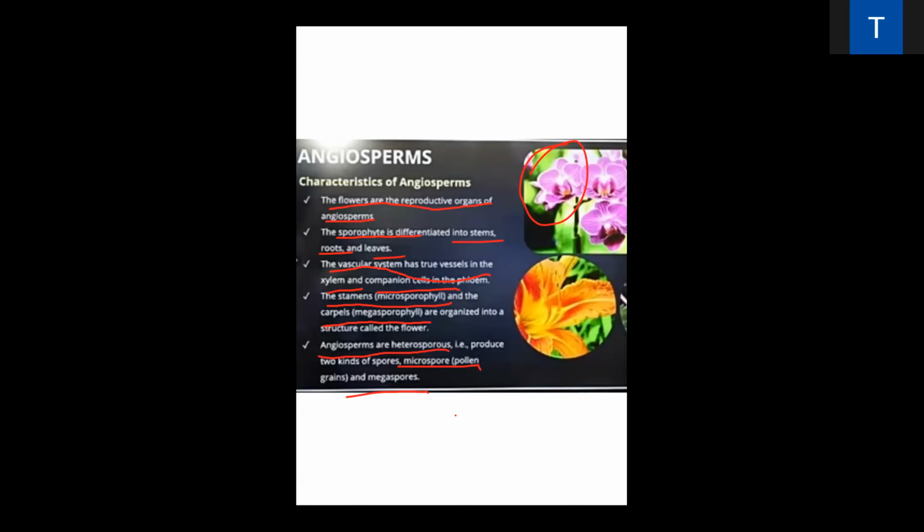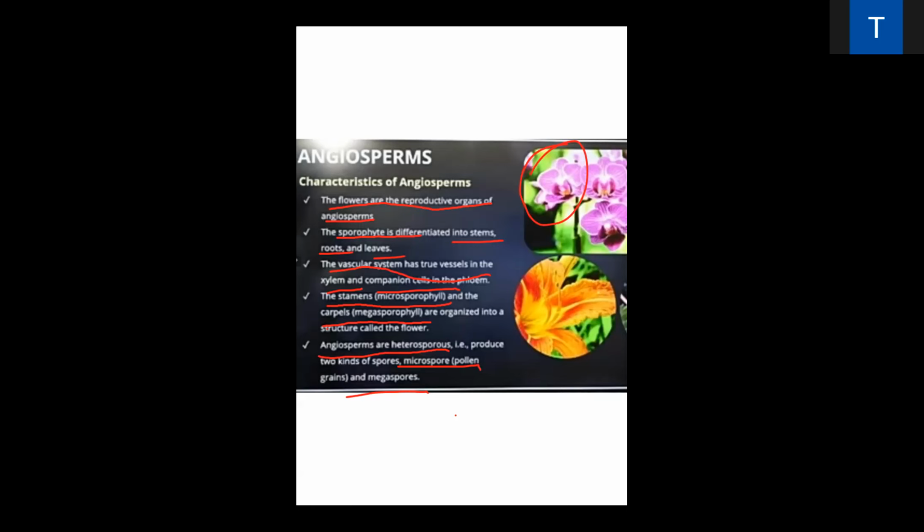Everybody understood? Yes, everybody. They produce spores. The male spore is small in size and the female spore is large. Micro means small. The small gamete is motile, which is the male gamete, and the mega gamete is big and non-motile. That is the female gamete. Microspores are pollen grains, and megaspores are the egg cell of the female. Is it clear, everybody?